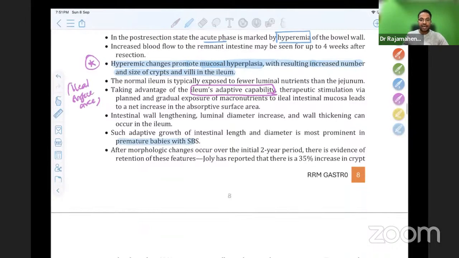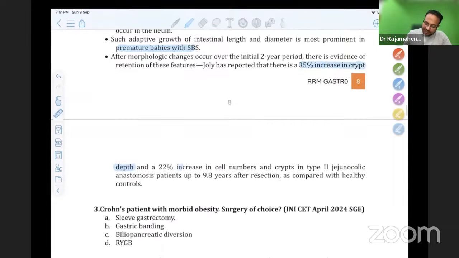After morphological changes that happen over 2 years, there is evidence of retention of these features. After this, there is a retention of changes. Jolie has reported a 30% increase in crypt depth and a 22% increase in cell numbers in crypts in type 2 jejunocolic anastomosis. All these classifications, type 1, type 2, type 3, are there in Shackelford. You can see the multiplication of the numbers of crypts.